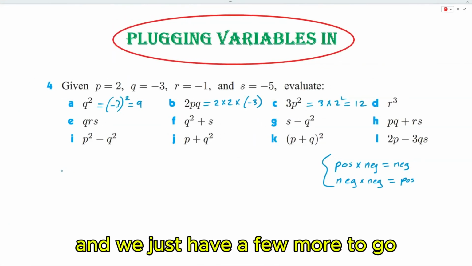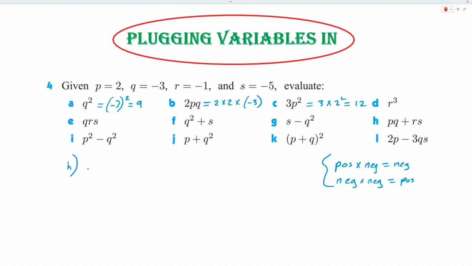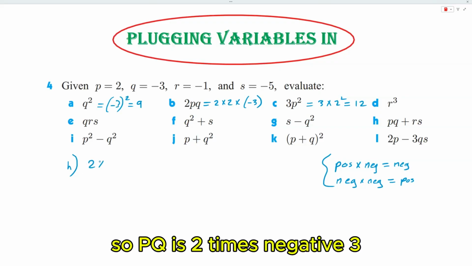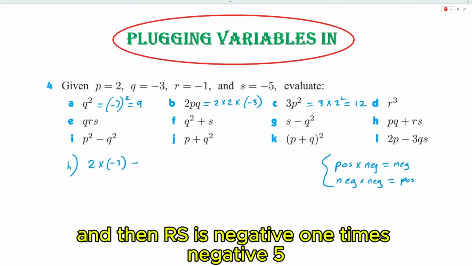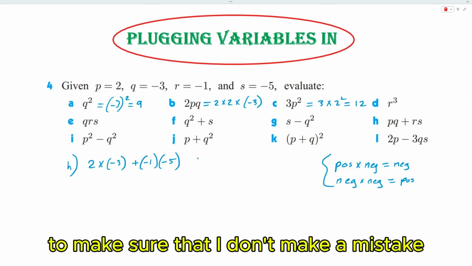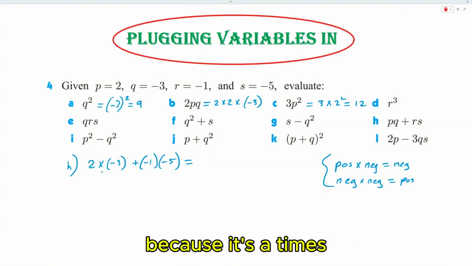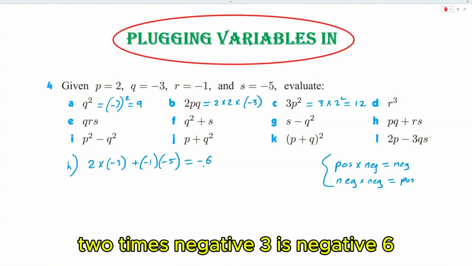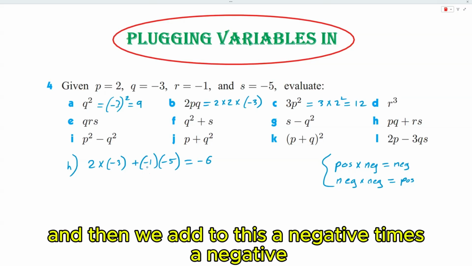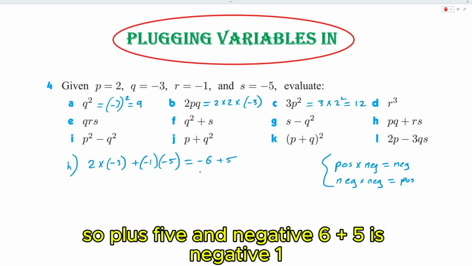And we just have a few more to go, so we can do question H here. PQ plus RS. So PQ is 2 times -3, and then RS is -1 times -5. Notice that I really take the time to set up the equation to make sure that I don't make a mistake. So positive times a negative is going to happen first because it's a times. 2 times -3 is -6. And then we add to this a negative times a negative, which is a positive, so +5. And -6 plus 5 is -1.